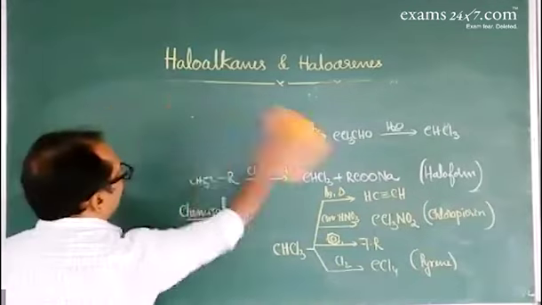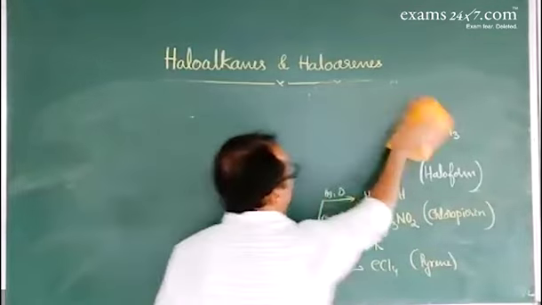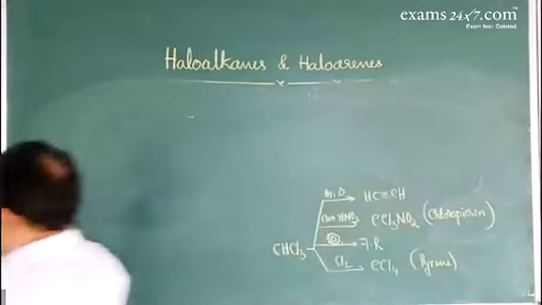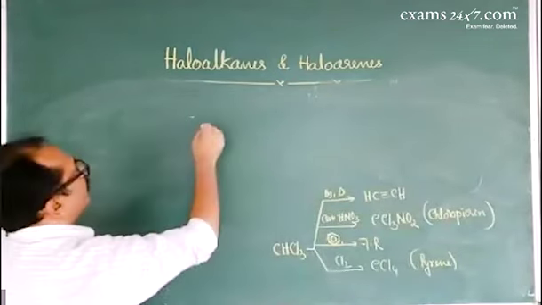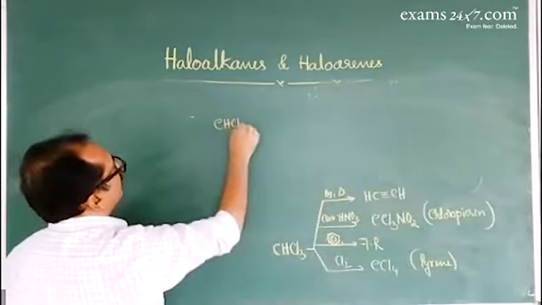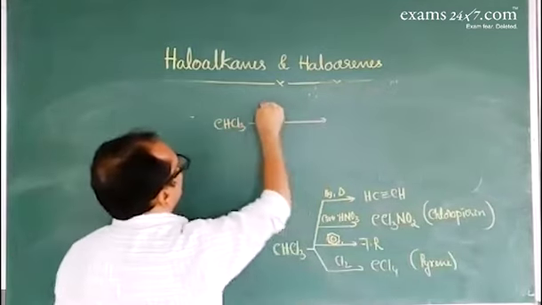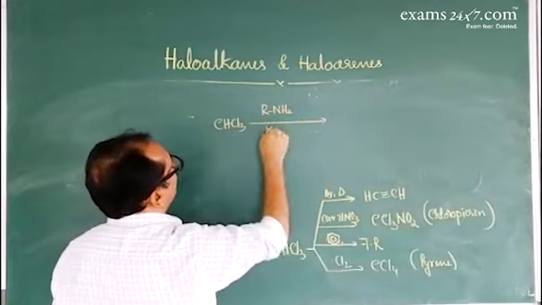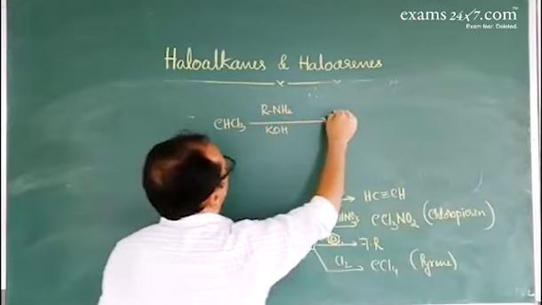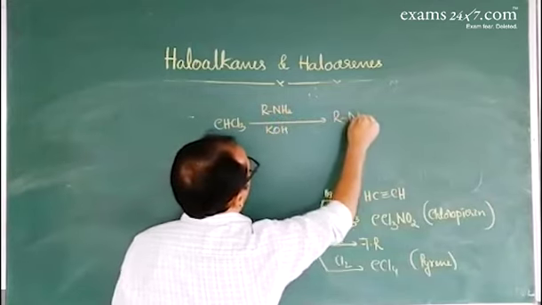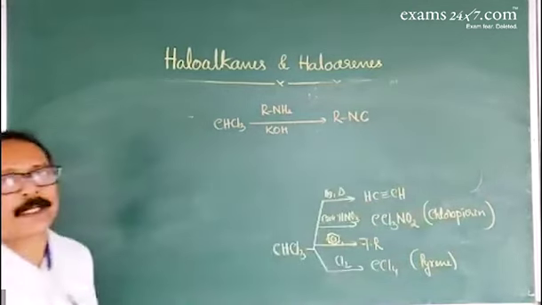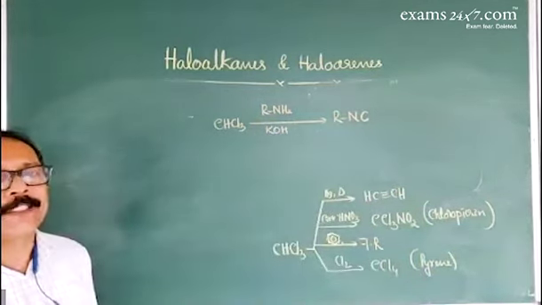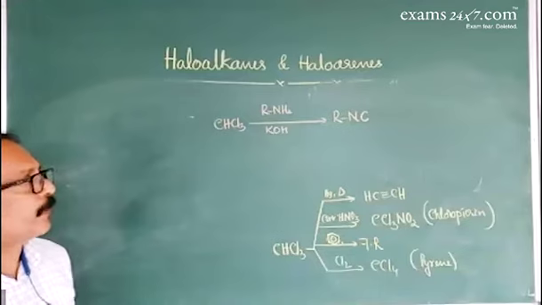Now, next reaction is called carbylamine reaction. In carbylamine reaction, chloroform CHCl3 reacts with primary amine in presence of potassium hydroxide, that gives isocyanide, carbylamine. Intolerable smell is formed, isocyanide.